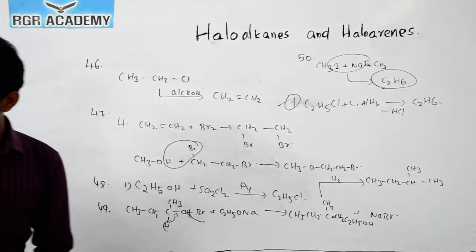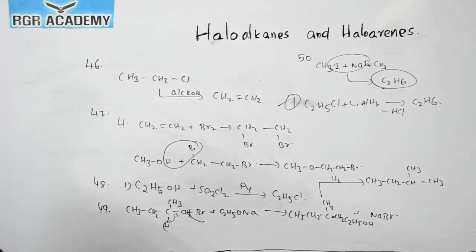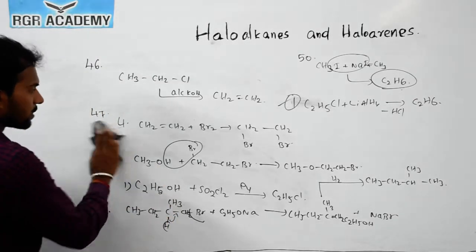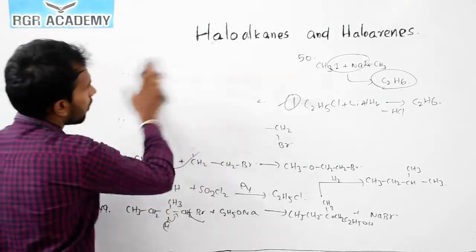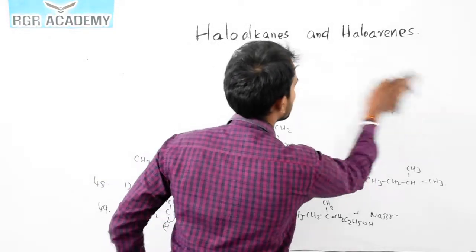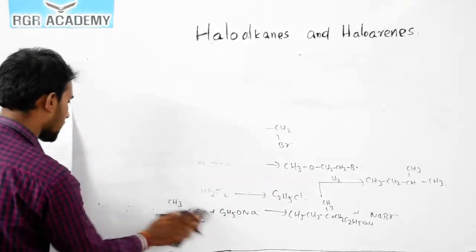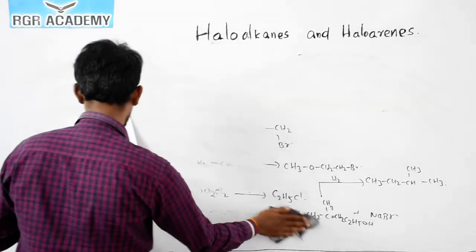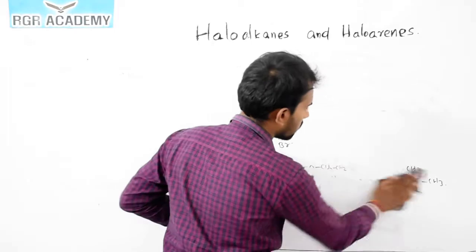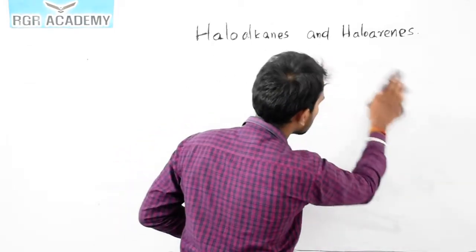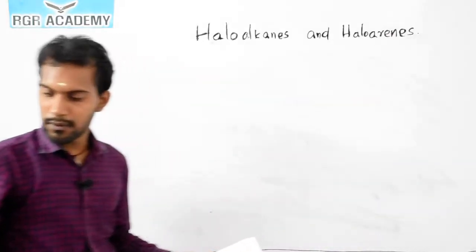Now we'll discuss the question number 51, which of the following does not give benzene? Option 1, benzene diazonium chloride reacts with ethanol. Definitely that one will give benzene.